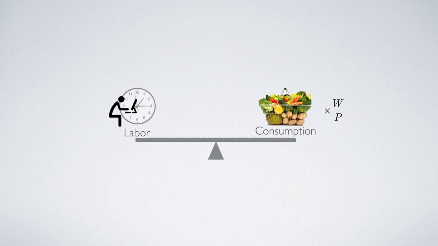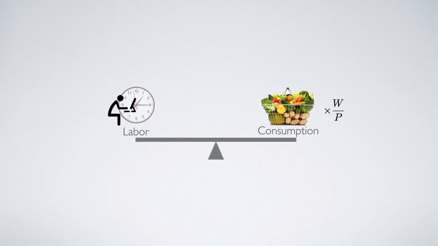If we put labor and consumption on the same seesaw, then 1 unit of labor is equivalent to W over P units of consumption. So W over P represents the value of 1 unit of labor today. Now we want to consider if the government decides to tax the household. Here we consider 2 kinds of tax.